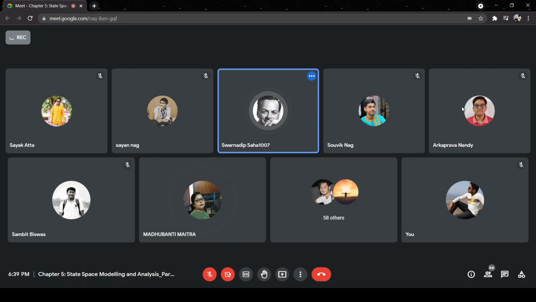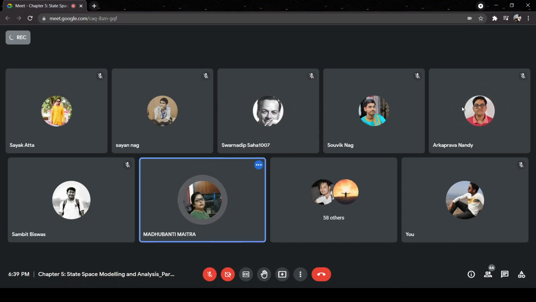Yes or no? Physical variables, right? Like you have modeled, say, a servo motor for a speed control system, using state variables like angular position or speed. In case of speed control, the state variables could be positions, angular velocity, like that. In case of position control, if the system is a third order system, then we could select state variables which are physical variables.